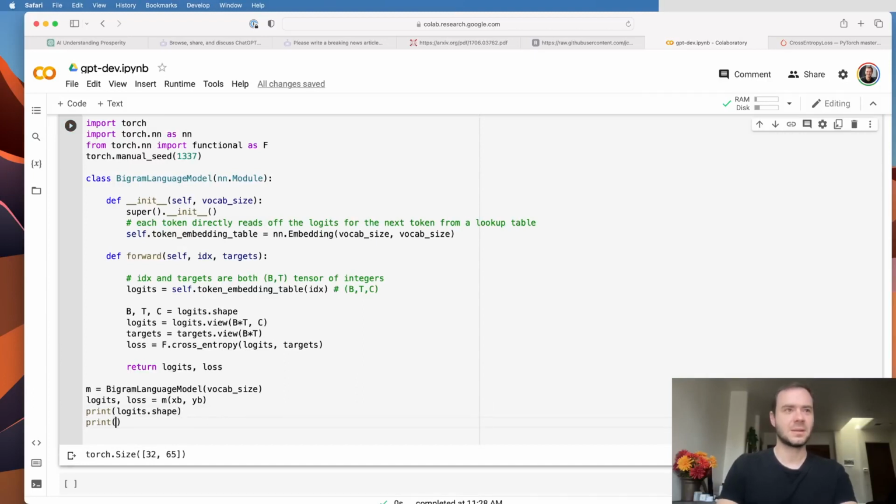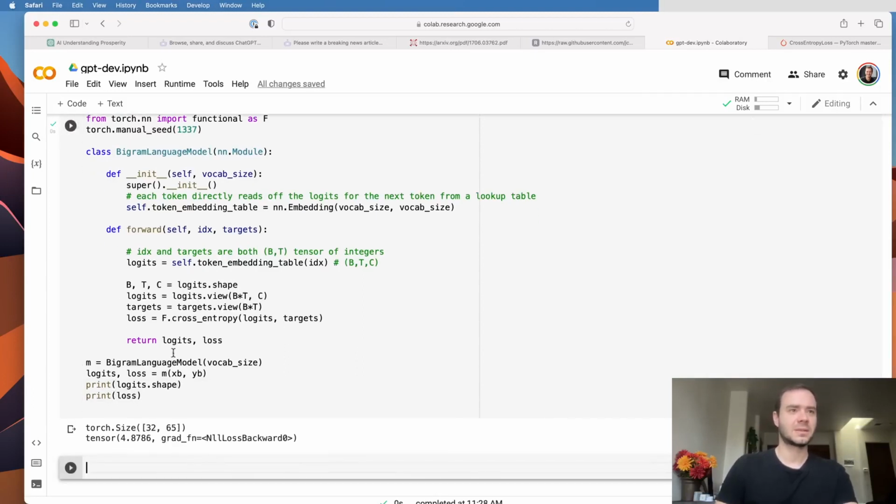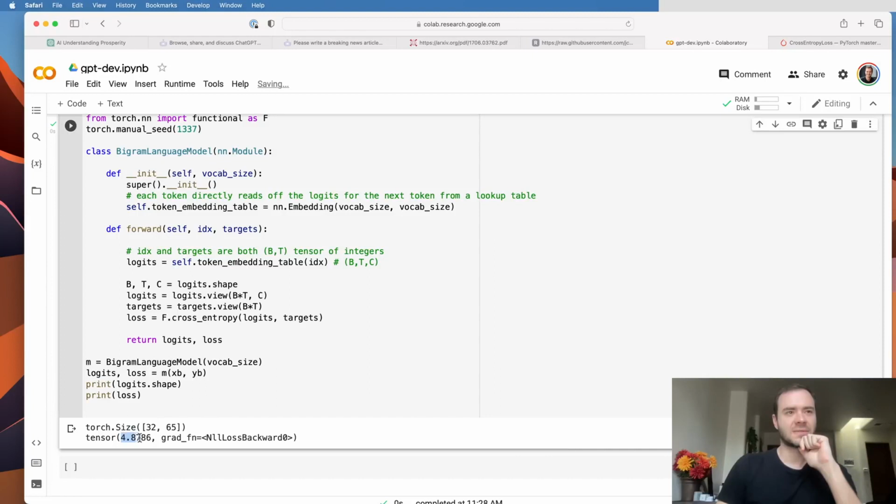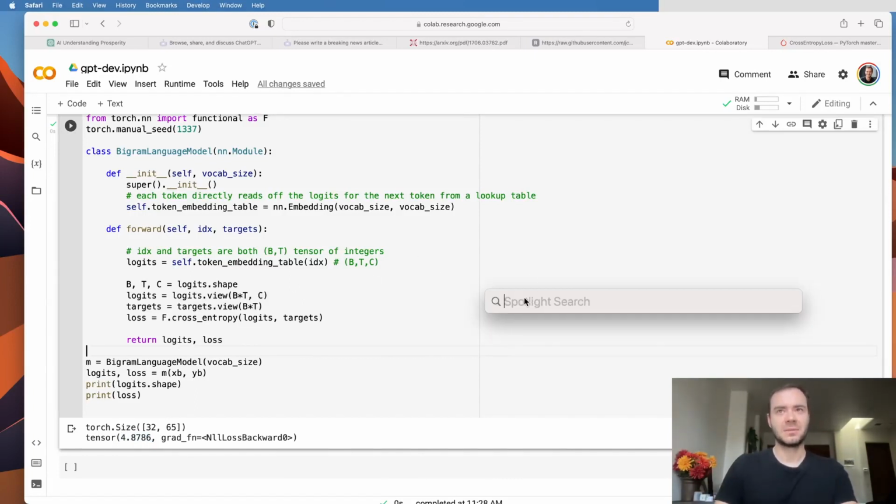Okay, so that ran now, and we can do loss. Currently we see that the loss is 4.87. Now, because we have 65 possible vocabulary elements, we can actually guess at what the loss should be. In particular, we covered negative log likelihood in a lot of detail.